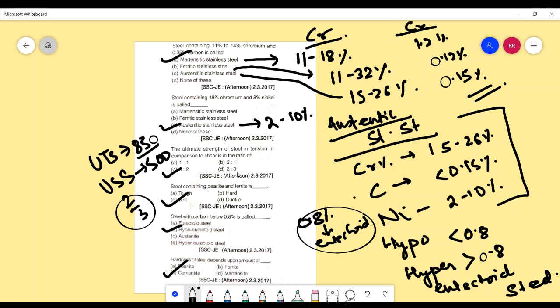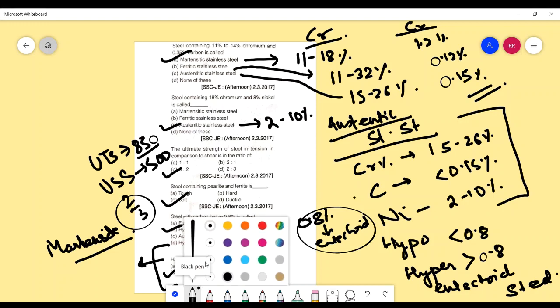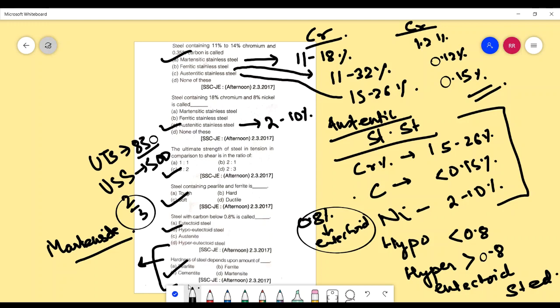Now this is a good question. Why? Because most of you would answer martensite, because we have encountered a similar kind of question before. But then you need to understand that what we are talking about at this point is the hardness of steel and not hardened steel.